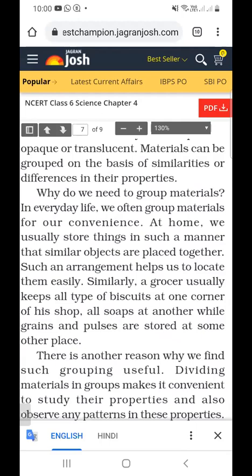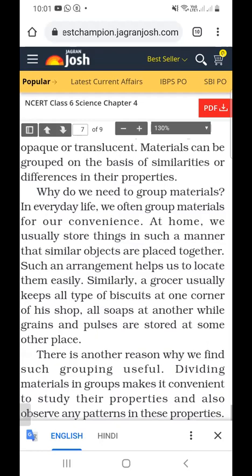When we take items from the grocer's shop, materials like pulses are kept in one place and biscuits are kept in another place, so that the shopkeeper can find them easily. In our kitchen, we keep all the items in different ways. Suppose we keep dal in one place and all spices in another place so that we can find them easily. This is the reason why we group things.